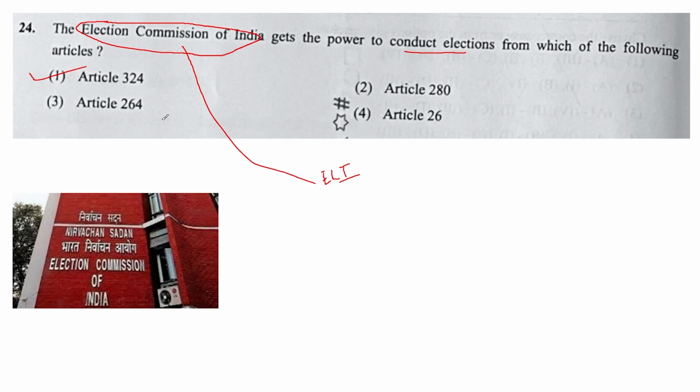So the Election Commission of India gets the power to conduct elections from Article 324, and it is in Part 15 of the Constitution. There are 5 articles, from Article 324 to Article 329. It deals with elections and establishes a commission for these election matters.